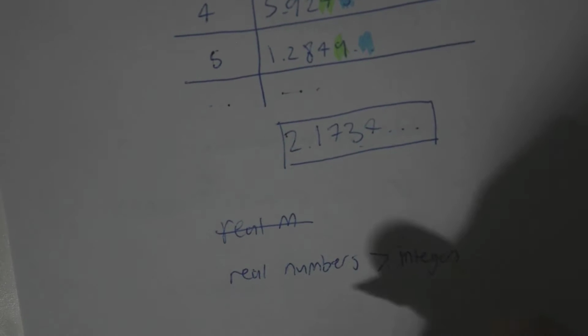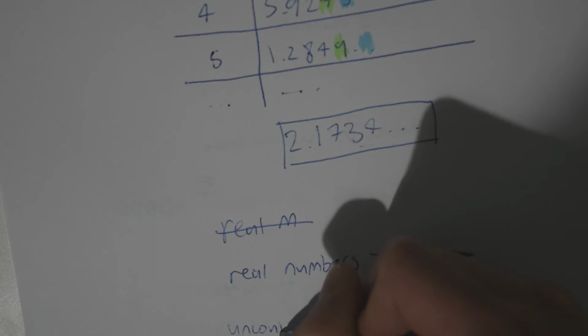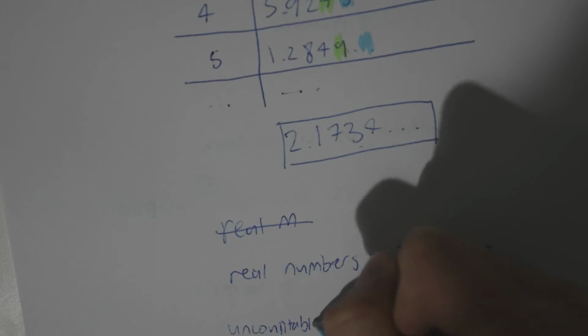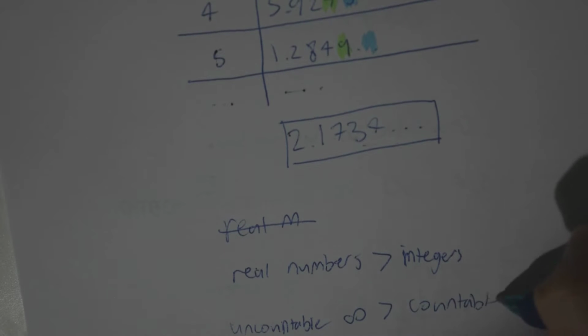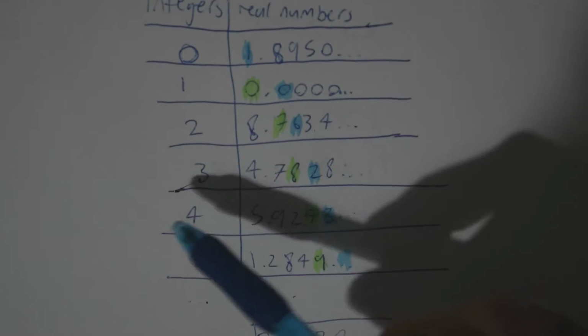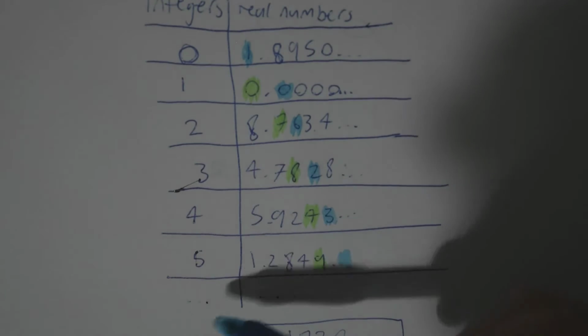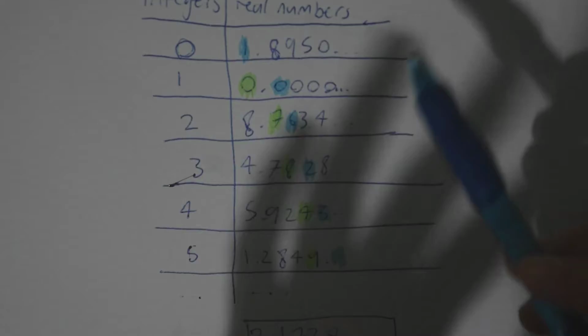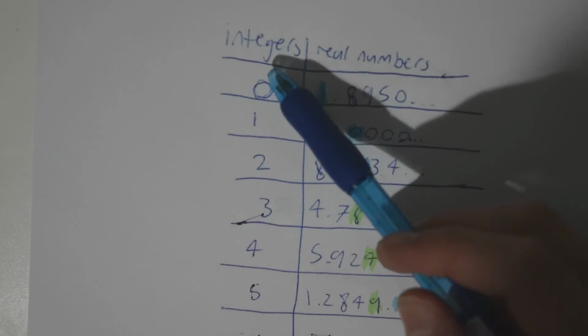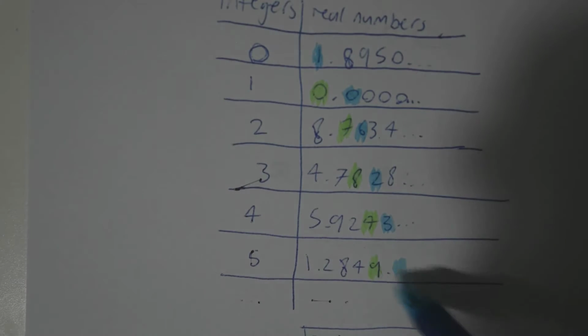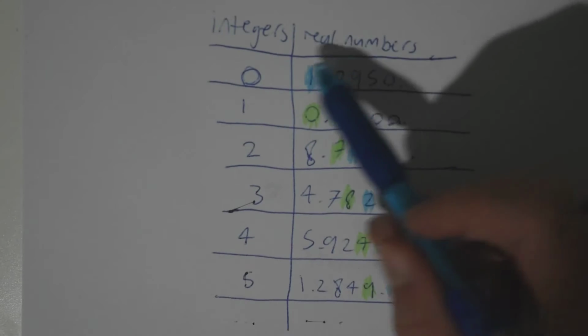And therefore, uncountable infinity is greater than countable infinity. Hopefully that proof makes sense. For any amount of numbers you can create, you can be like, oh, well, I missed a number here, whatever. No, you can keep going forever. Even if you fill up all these, you can always create more real numbers, and that is the reason why this set is bigger. That is the end of the first proof.